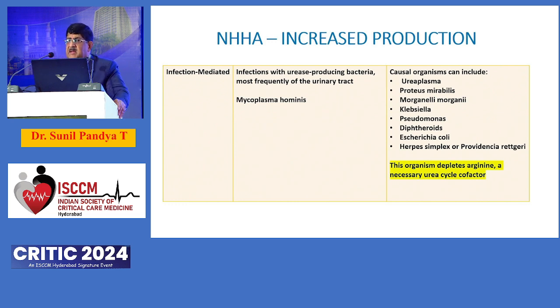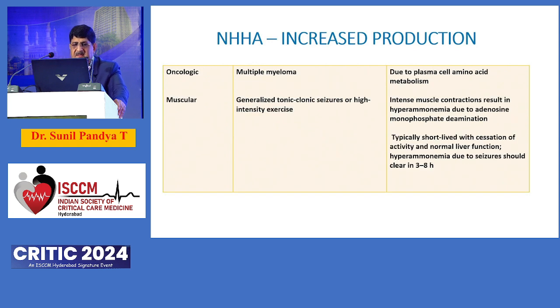Sometimes the production of ammonia can be infection-mediated, especially by certain bugs which produce the urease enzyme, and that decreases the clearance of urea. Typically the organisms are Ureaplasma, Proteus mirabilis, Morganella morganii, Klebsiella, Pseudomonas, and so on. But importantly, most of these organisms deplete arginine, which is a cofactor necessary for the urea cycle. Certain oncologic conditions like multiple myeloma and leukemias also enhance the production of amino acids which are not metabolized, and they can lead to hyperammonemia. And muscular causes, as I said, muscle is a great reservoir, but importantly, after a tonic-clonic seizure, the ammonia can go as high as 400 to 500 micromoles per liter.